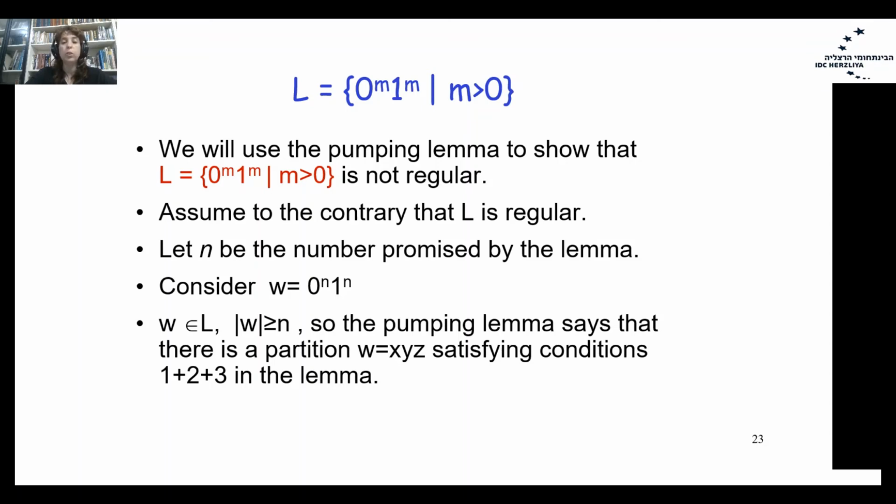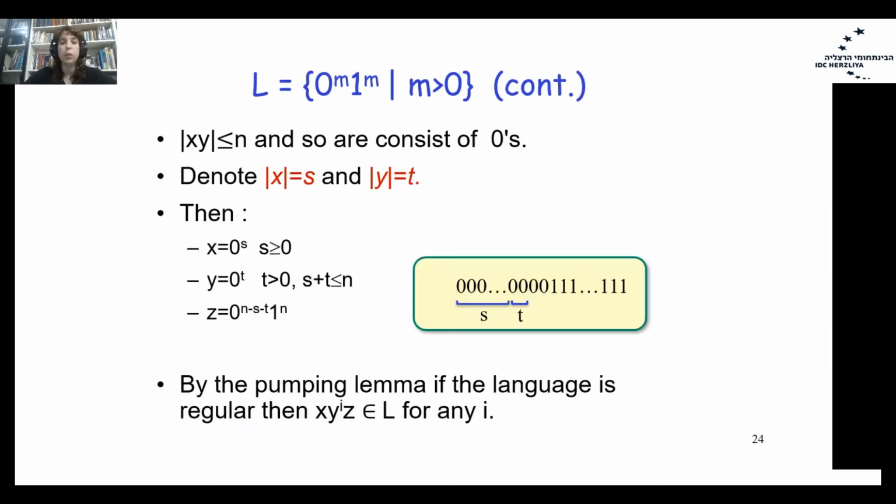And according to the pumping lemma, there is a partition of W to x, y, z, satisfying conditions 1, 2, and 3 of the lemma. X concatenation y should be less or equal to n. Therefore, in this part we will have only zeros. Let's denote the length of x, the prefix, by s, and the length of loop y by t.